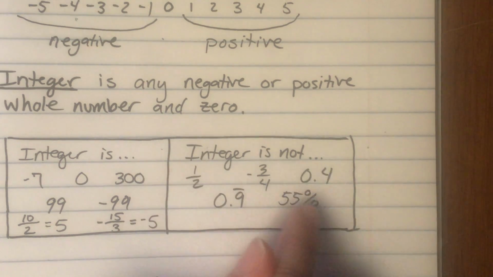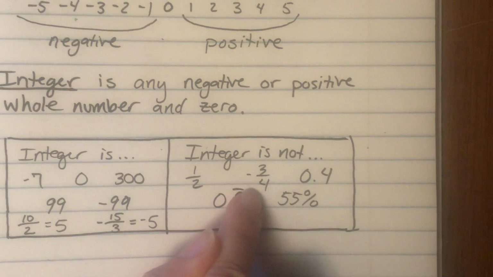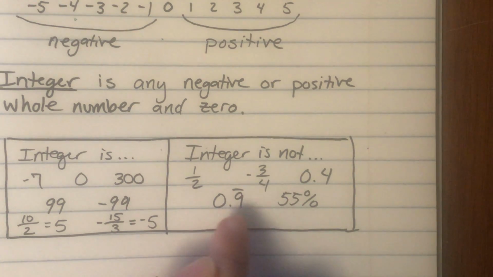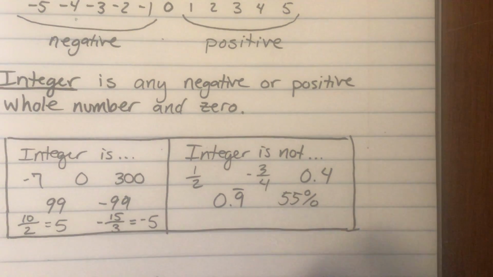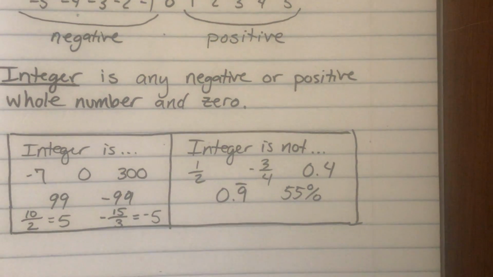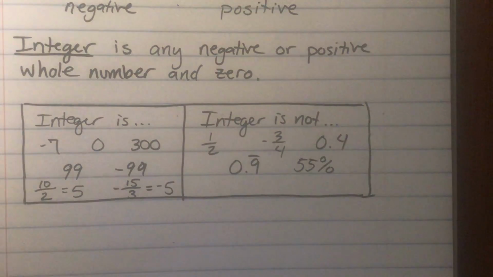So you could think of any fraction, decimal, or percent, even if it's negative, notice, even if it's negative, it is not going to be an integer. So those are examples of what integers are and integers are not.